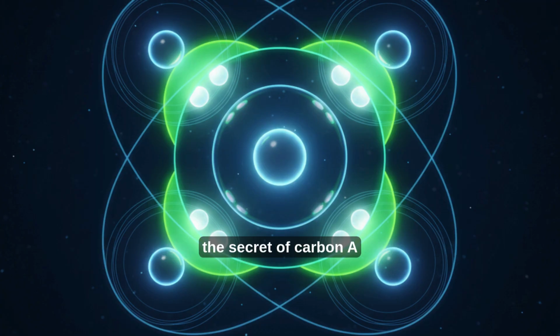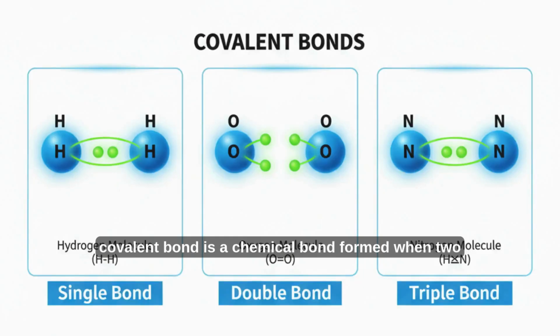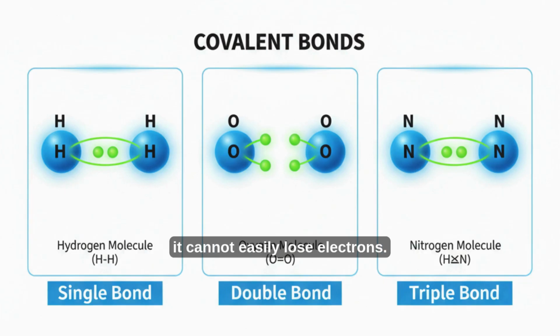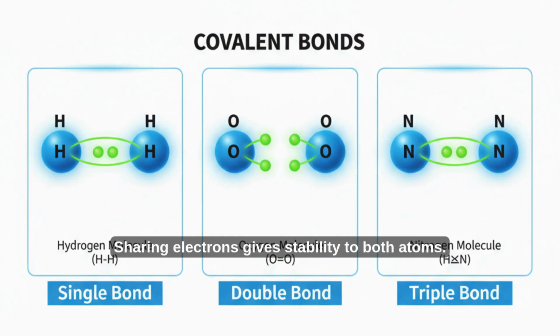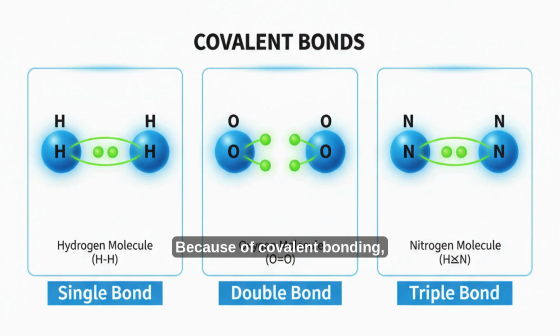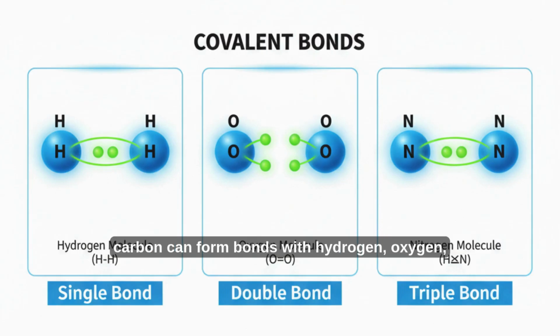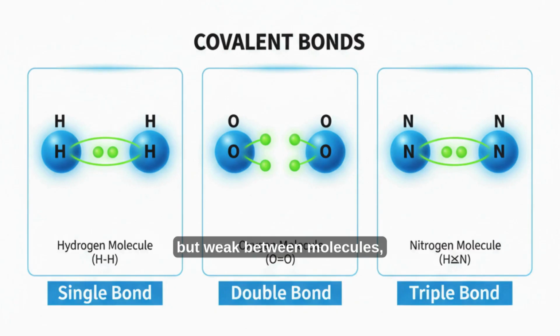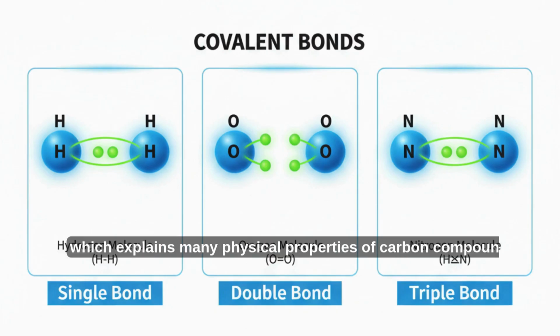Covalent bonds, the secret of carbon. A covalent bond is a chemical bond formed when 2 atoms share 1 or more pairs of electrons. Carbon mainly forms covalent bonds because it cannot easily lose electrons. It cannot easily gain electrons. Sharing electrons gives stability to both atoms. Because of covalent bonding, carbon can form bonds with hydrogen, oxygen, nitrogen, sulfur, and even with other carbon atoms. These bonds are strong within molecules, but weak between molecules, which explains many physical properties of carbon compounds.